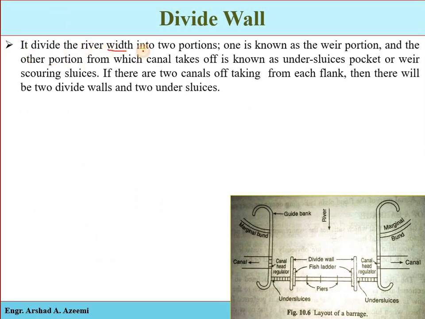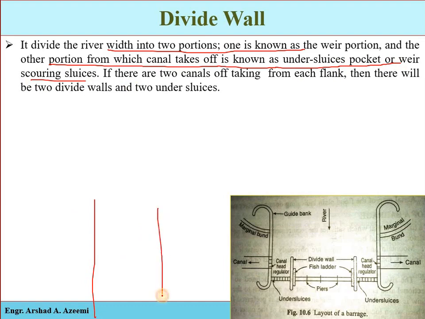So a divide wall divides the river width into two portions. One is known as the weir portion, and the other portion, from which the canal takes off, is known as the undersluice pocket, or weir scouring sluice. For example, if we have a natural river and we have to take out an irrigation canal at one side, then the width of the river is divided into two portions. One portion is called the weir portion, and the other portion is called the undersluice pocket, or the scouring sluice.